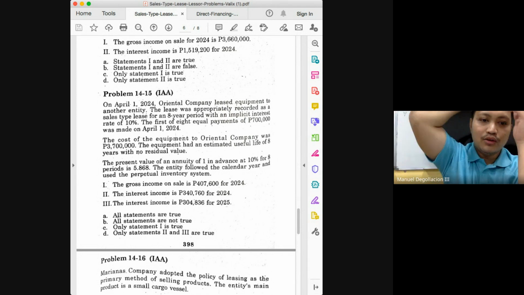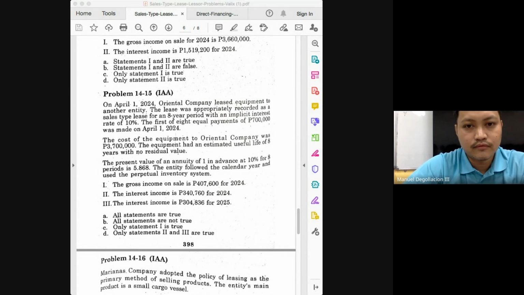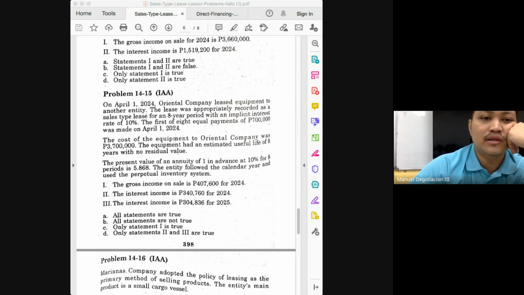On April 1, 2024, Oriental leased equipment to another entity. The lease was appropriately recorded as a sales type for an 8-year period with an implicit interest rate of 10%. The first of 8 equal payments of 700,000 was made on April 1, 2024. What are the things we have to determine, class?